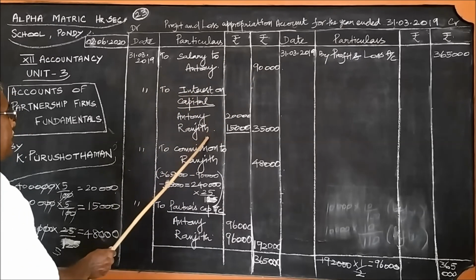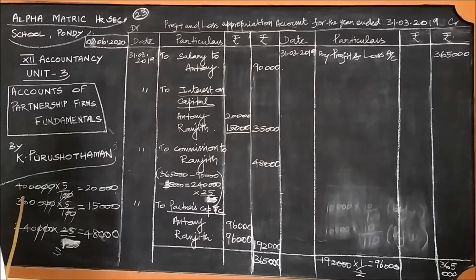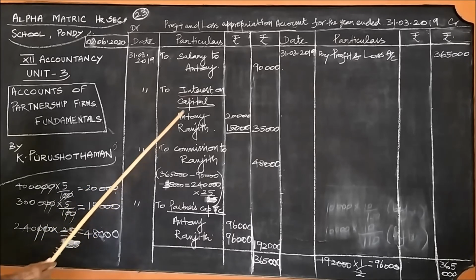And interest on capital is calculated from the capital amount available, 4 lakhs by Anthony and 3 lakhs by Ranjit. Therefore, 4 lakhs into 5/100, 3 lakhs into 5/100. The total amount is 20,000 plus 15,000, 35,000. Then 25% commission is allowed to Ranjit.